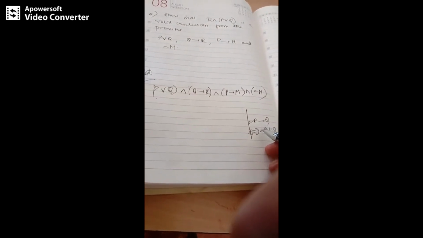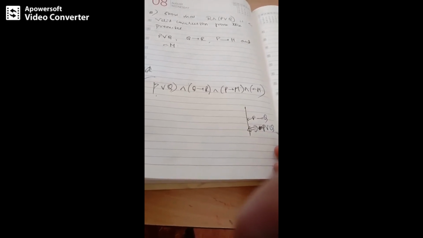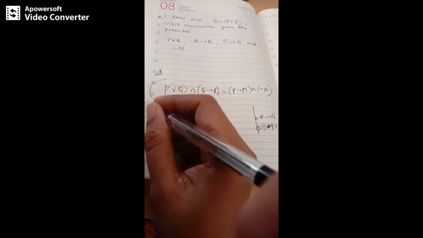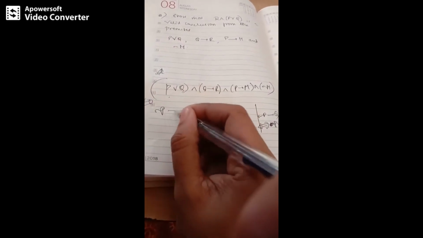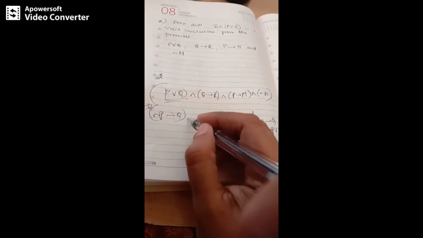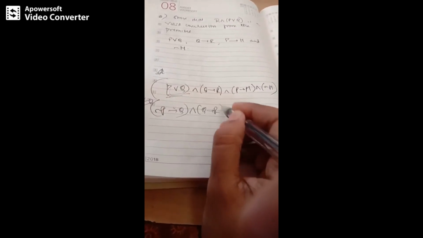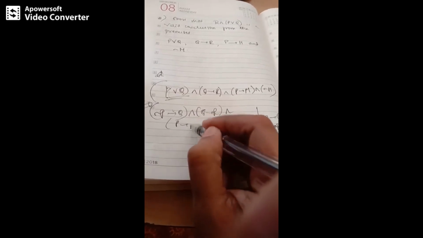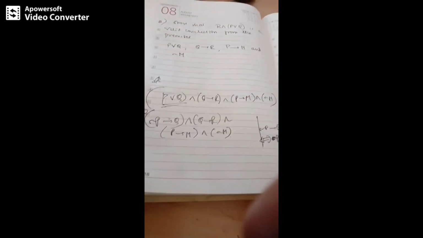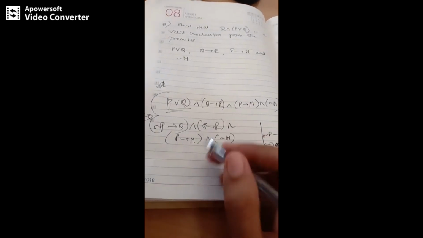It will be negation of negation P, which is nothing but P or Q. So this is logically equivalent to negation P implies Q. I am turning this or term into an implication, and Q implies R, and write the remaining terms as they are. Okay, this is your equivalent form of this one.